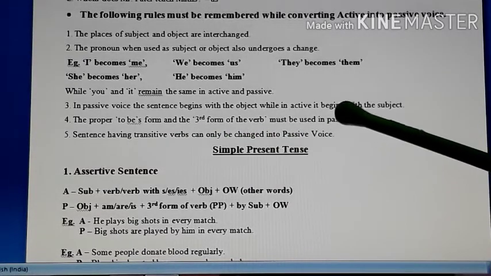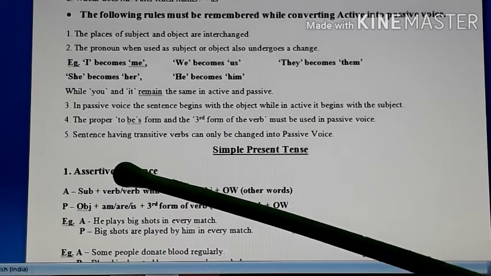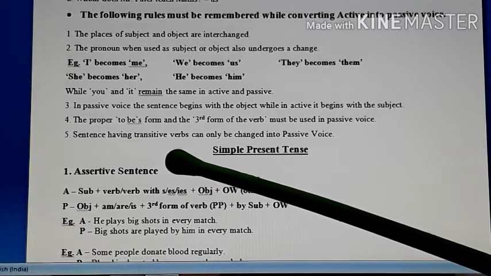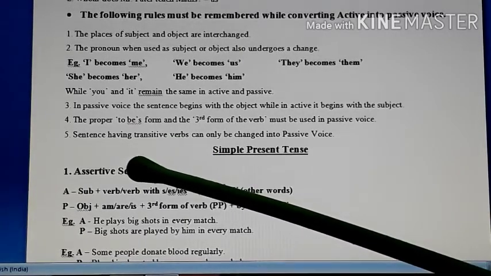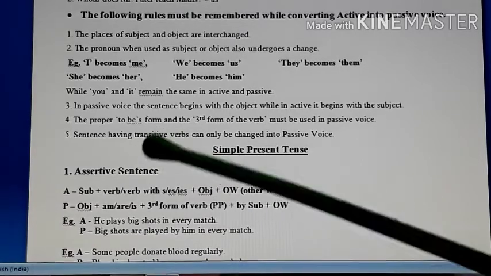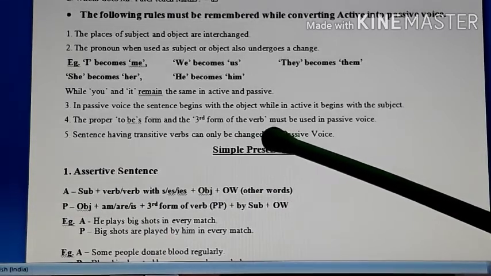So suppose the sentence is of past tense, then the to be form was or were will be used. If the sentence belongs to simple present tense, then am, are, is, any of these three can be used, suitable to the subject, as auxiliary verbs. And then the third form of the verb must be used.